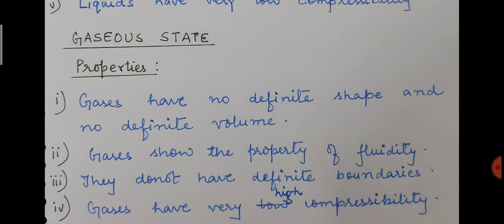Second is gases show the property of fluidity, and we know that the particles of gaseous state have very high kinetic energy, and they are moving with very high speed, and that is why we say that the property of fluidity is maximum in gases. Whereas in liquid state the kinetic energy is also high but less than that of gases. So the property of fluidity is maximum in gases.